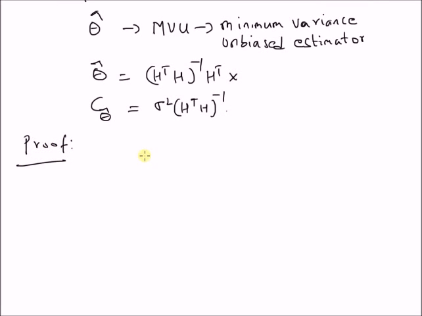Now we want to see that if the estimator theta hat is indeed the minimum variance estimator, then it is actually the least square solution given here.